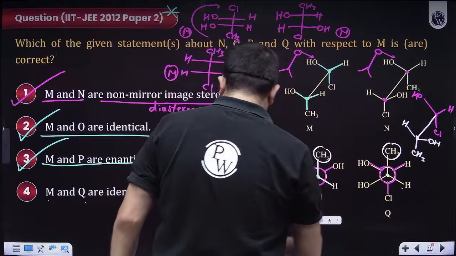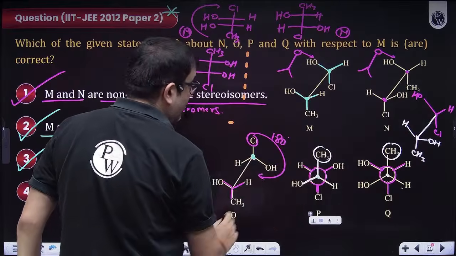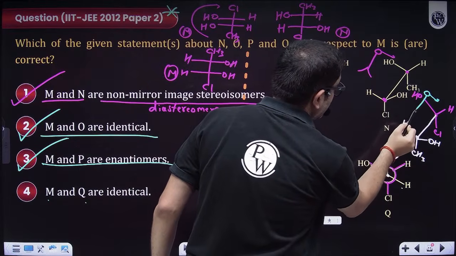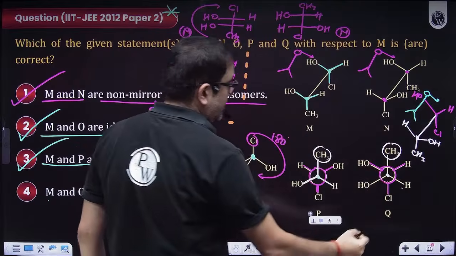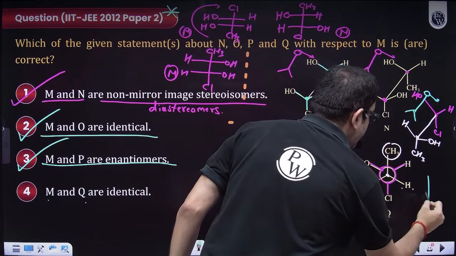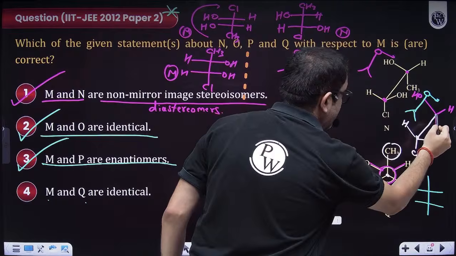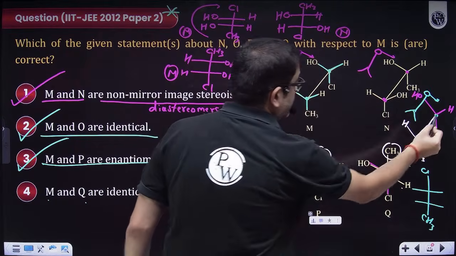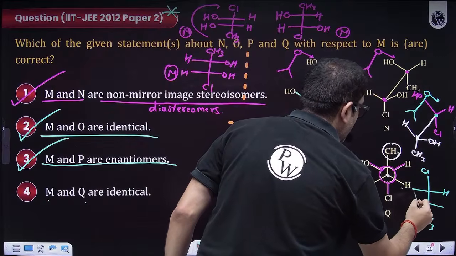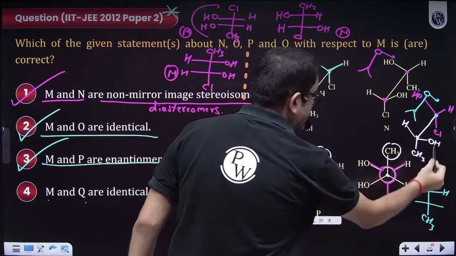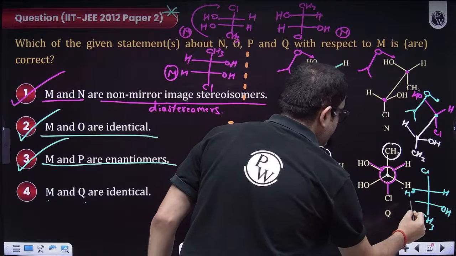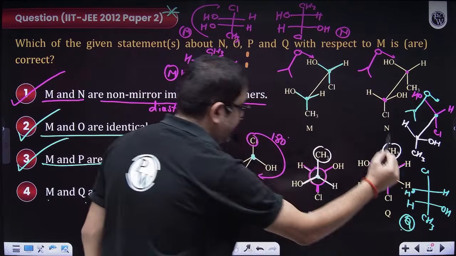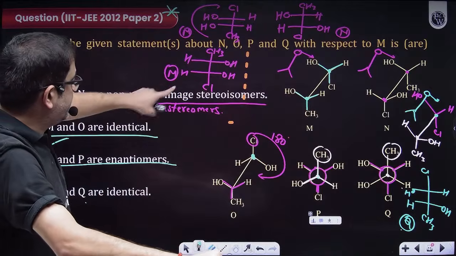Sir, just lie down. Okay, beta, at least let me draw the lying down photo for you. So lying down. Lie down, sir. So, sir, Fischer, sir. Sir, this carbon, chlorine here, methyl here. Okay beta. Sir, H on the right side, OH on the left side. Sir, OH on the right side, H on the left side. This is nothing but Q, sir. Okay beta. So what is M?